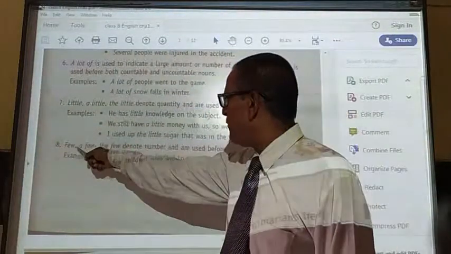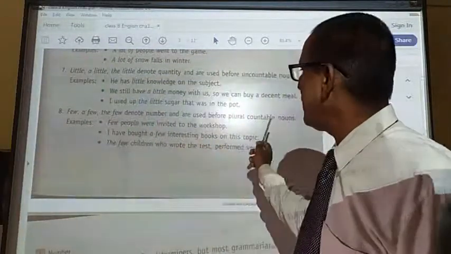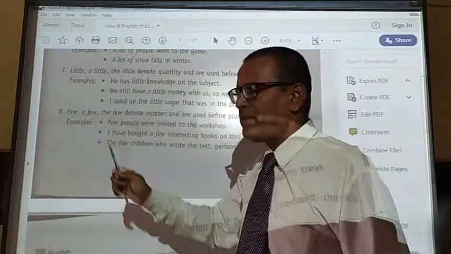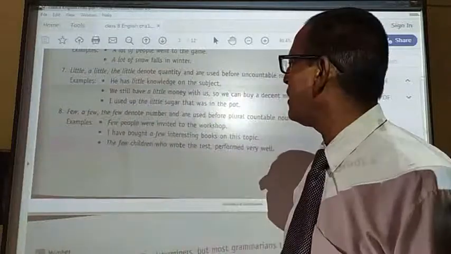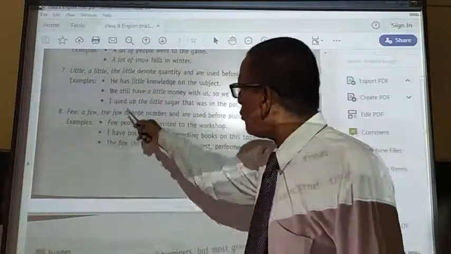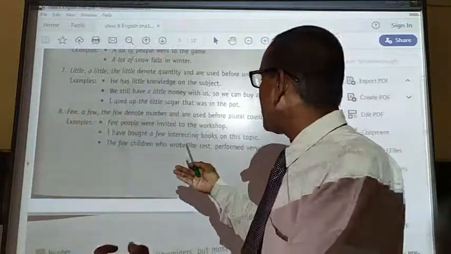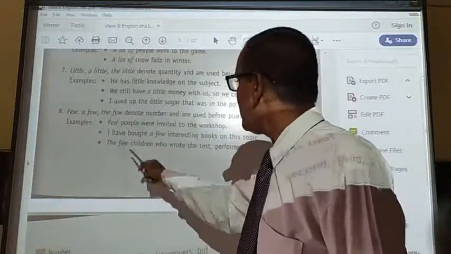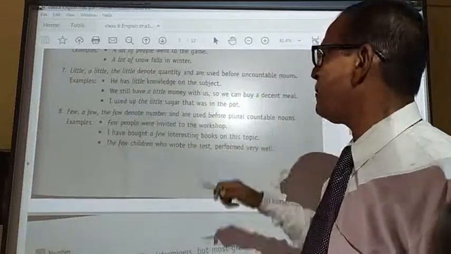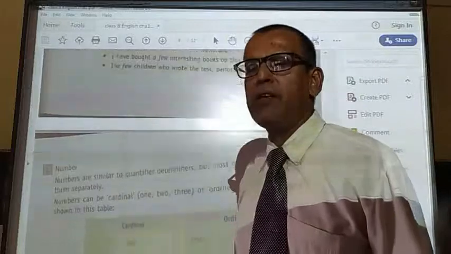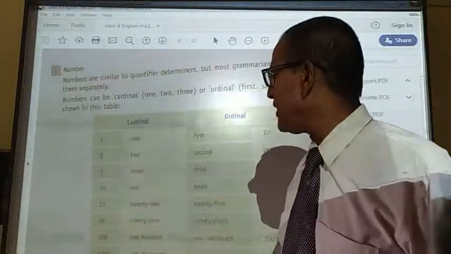In the same way, few, a few and the few. Few is used with countables. A few means something more than that, a few interesting books. And the few means whatever number is there. The few children who wrote the test performed very well. The few children means whosoever children were present there, they took part in that.